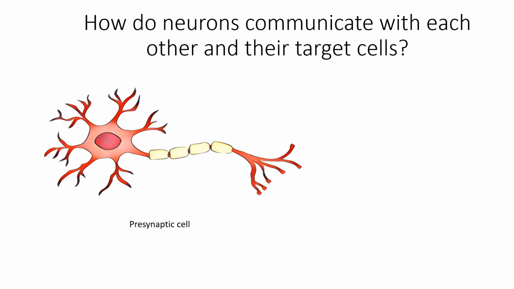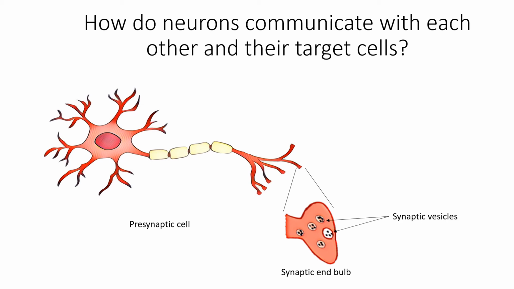Tips of axon terminals are referred to as synaptic end bulbs. In the synaptic end bulbs, you will find small round membrane pockets known as synaptic vesicles. These synaptic vesicles are filled with molecules known as neurotransmitters. Neurotransmitters are chemical messengers used by nervous system to transmit messages between neurons or neuron and muscle cell.